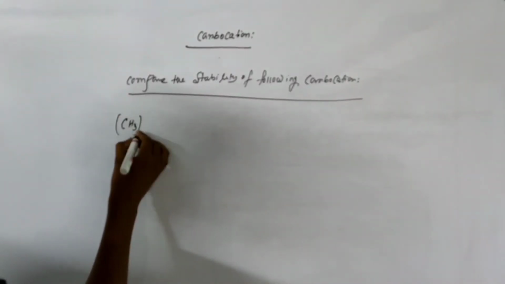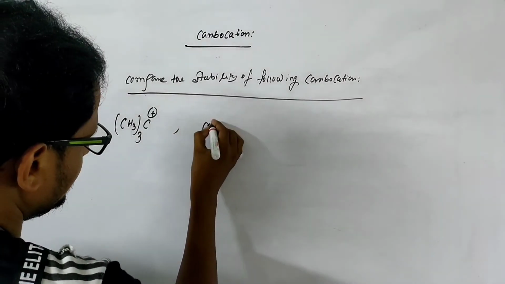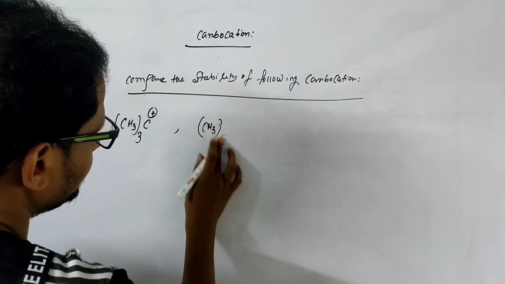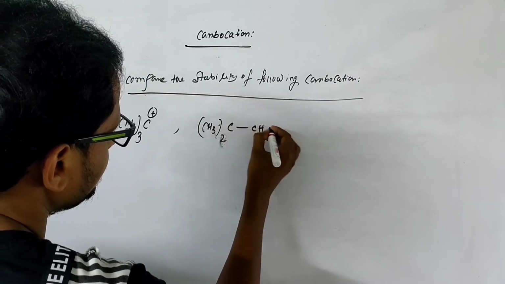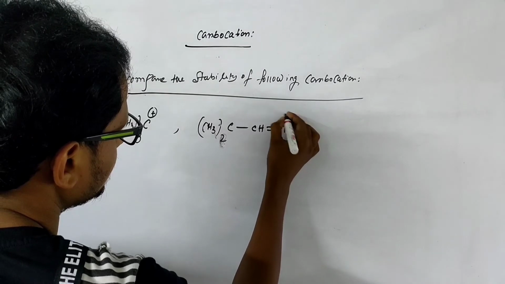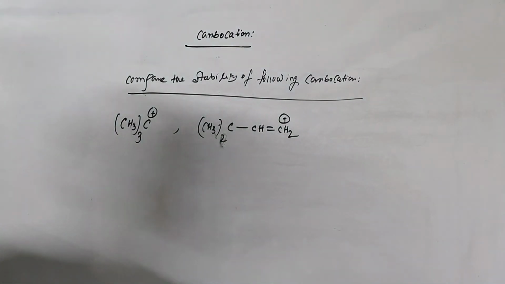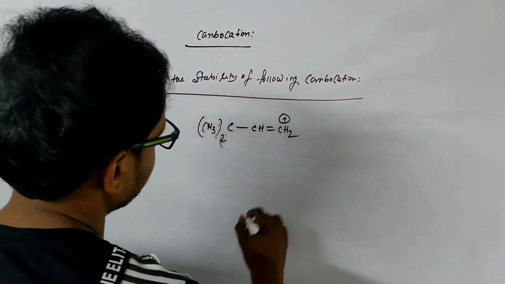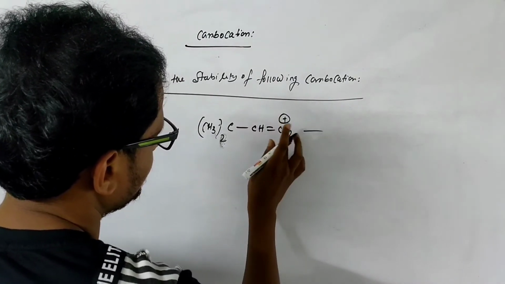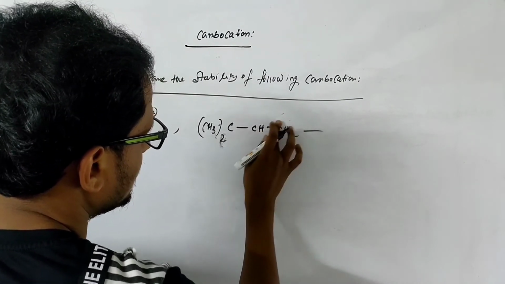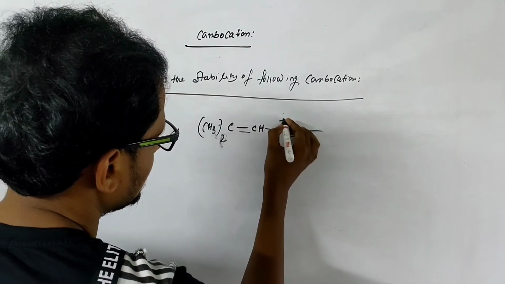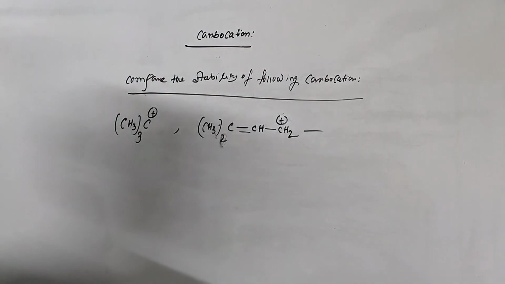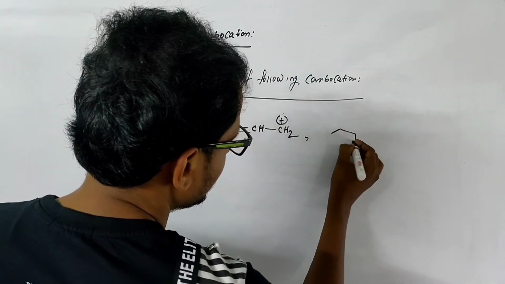Compare the stability of the following carbocation. CH3 three C plus, tertiary butyl carbocation. Then this carbocation, and with that this carbocation.